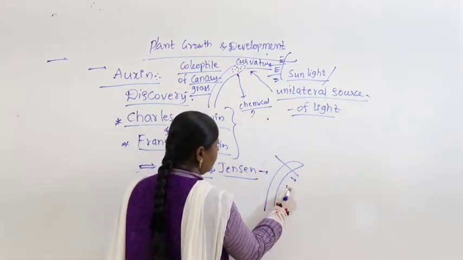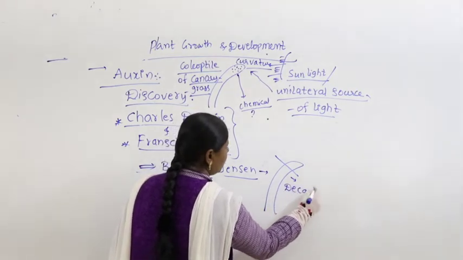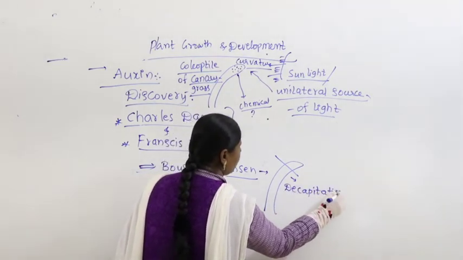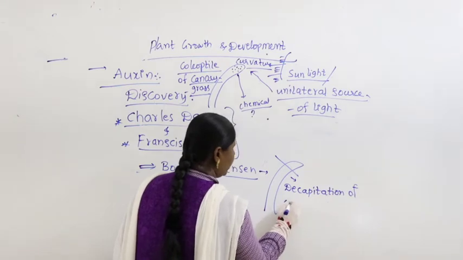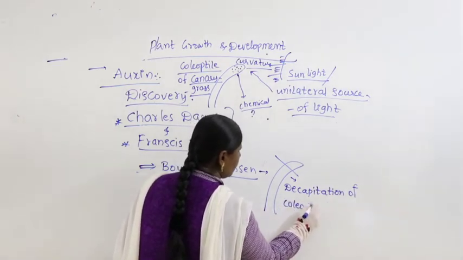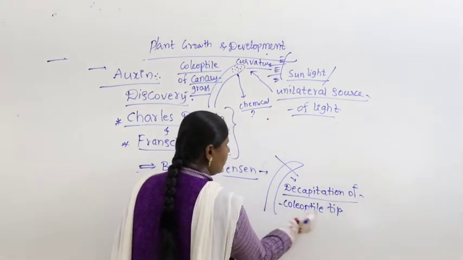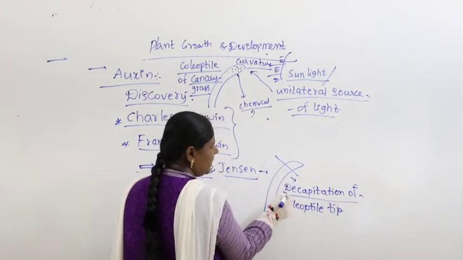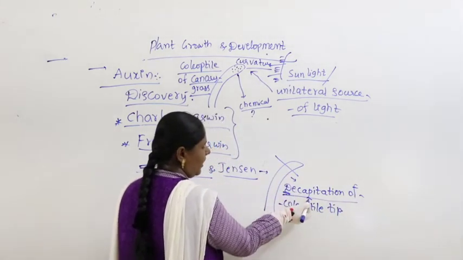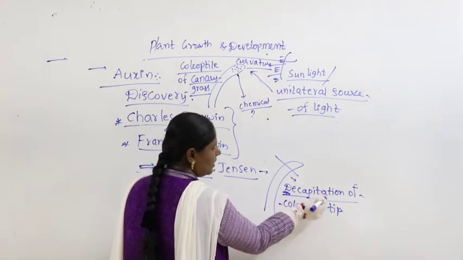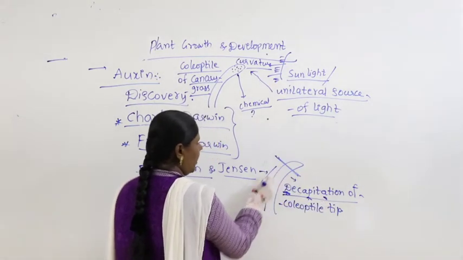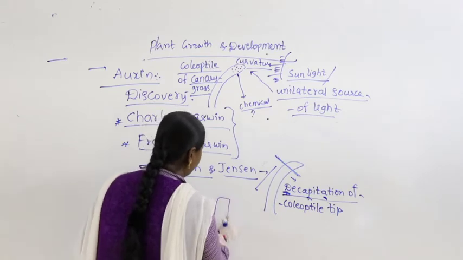They did decapitation of the coleoptile tip, that is, removal of the cap, and they placed it on gelatin.